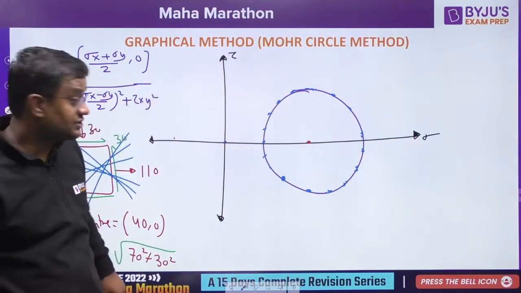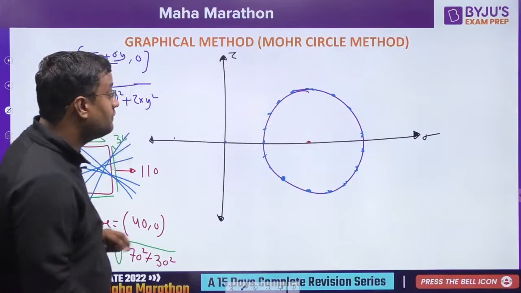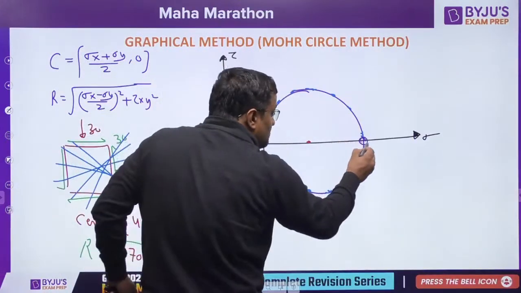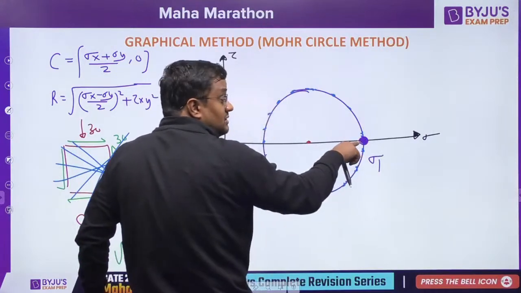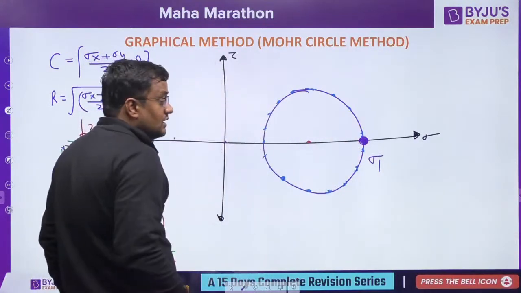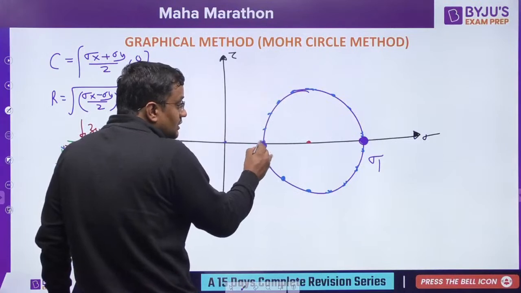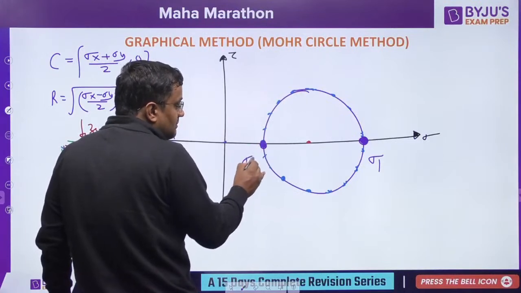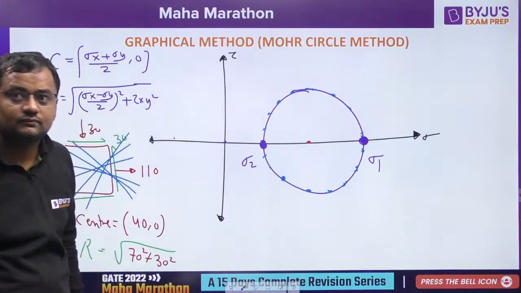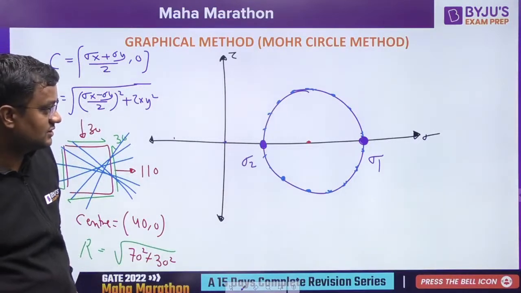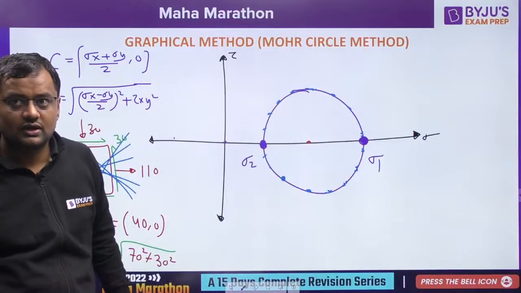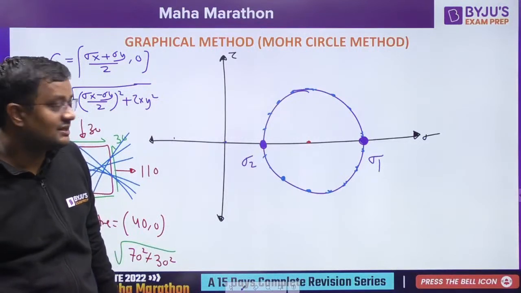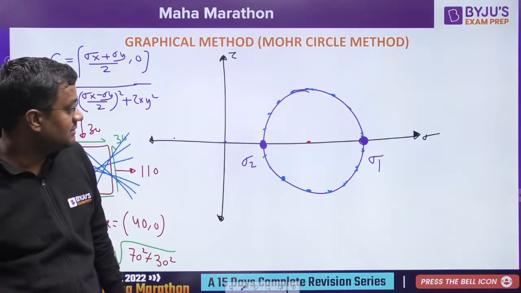Y is shear. See guys, now out of these various points, see this one is maximum. This is major principal stress. See, on major principal stress, shear stress is 0. And this is minimum. On minimum, shear stress is 0. So on maximum and minimum principal stresses, shear stresses are 0.